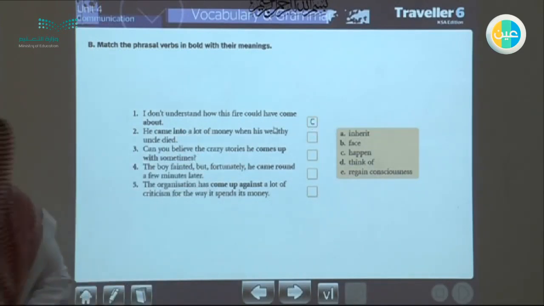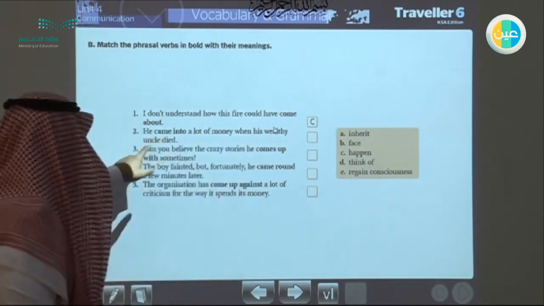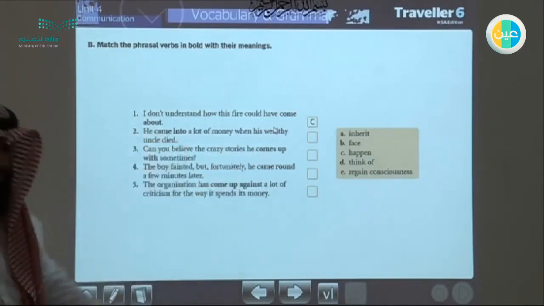Okay, so came into. He came into a lot of money when his wealthy uncle died. When his wealthy uncle died, he came into a lot of money. So he got a lot of money.